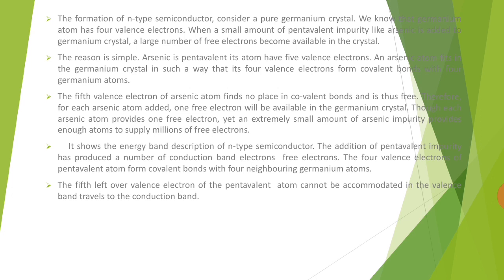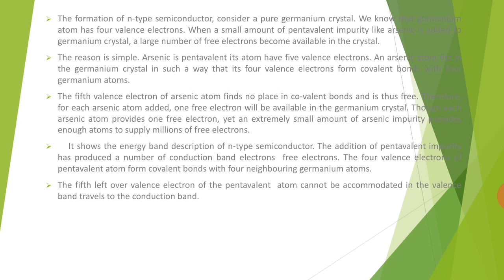The formation of N-type semiconductor. Consider a pure germanium crystal. The germanium atom has 4 valence electrons. When a small amount of pentavalent impurity like arsenic is added to the germanium crystal, a large number of free electrons become available in the crystal. The reason is simple. Arsenic is pentavalent, its atom has 5 valence electrons.